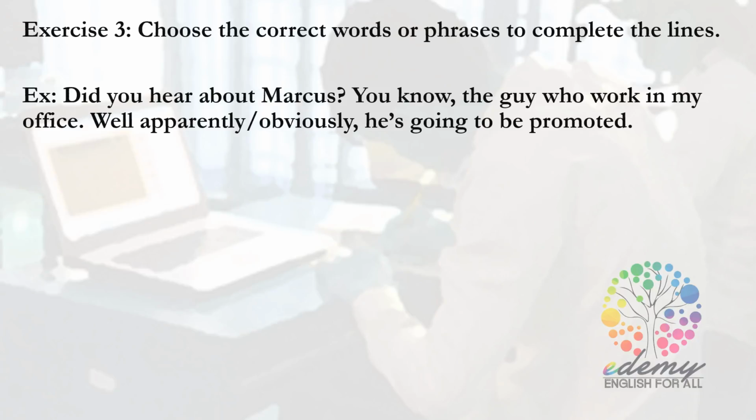Okay, let's move on to another exercise, exercise 3. What I want you to do is choose the correct words or phrase to complete the line. Okay, I will give you an example. You look at the short paragraph on page 93 as well, on your right hand side, the short paragraph at the top. So I will demonstrate an example for you.